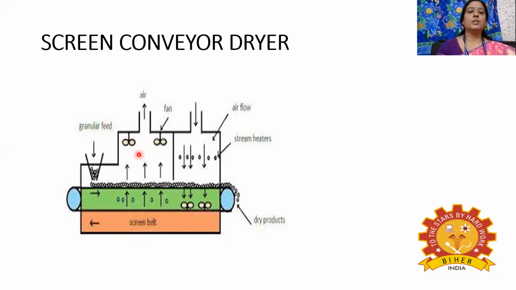While the solid particles move, they keep contacting the hot gas, and they become a dried product. At the other end, we get our dried product, and the moist air will be taken outside. So this is the working principle of a screen conveyor dryer.